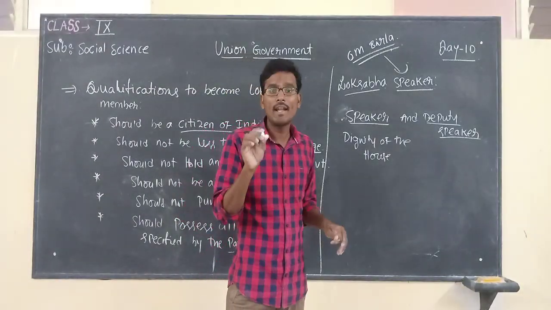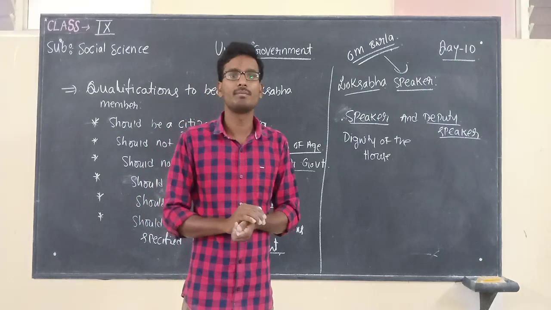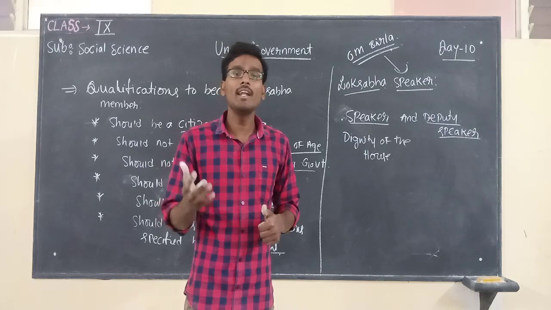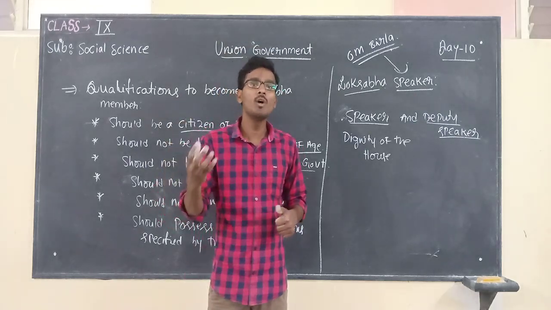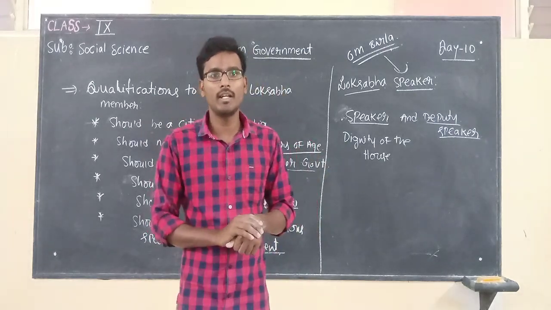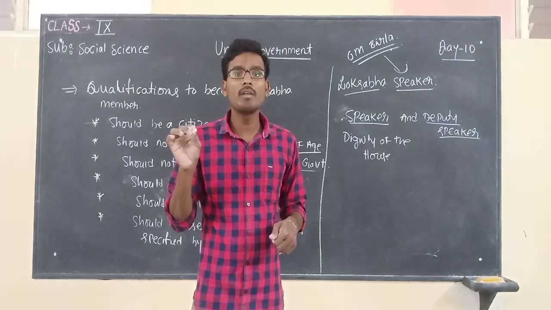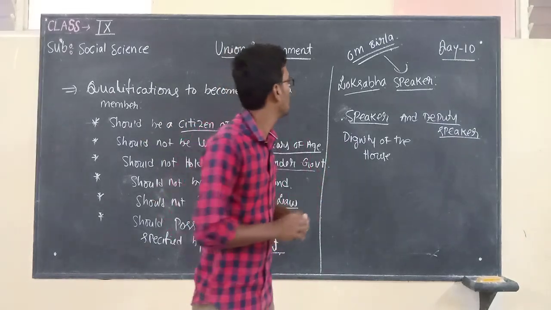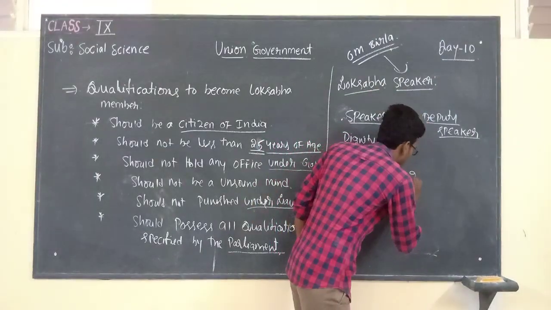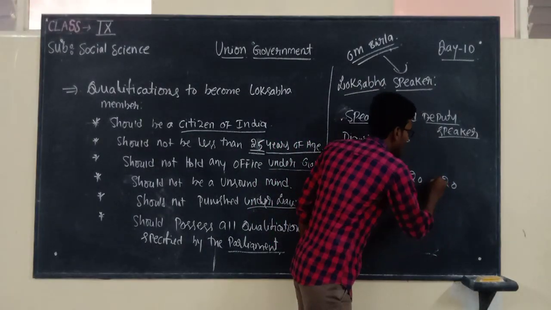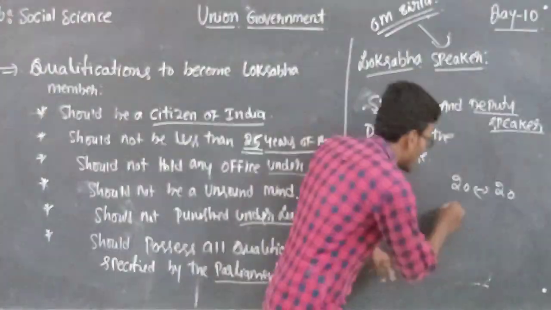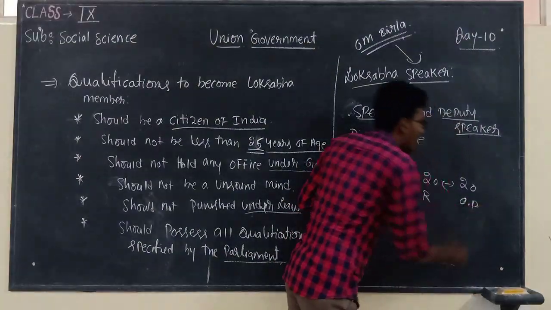So here, the speaker's role is very important. Okay, the discussion will be going on about one bill. Finally, after discussion, they will take votes from the ruling party as well as the opposition party. When the votes are equal, for example, one bill is introduced and it gets 20 votes in favor and 20 votes against, 20 votes from the ruling party and 20 votes from the opposition party.